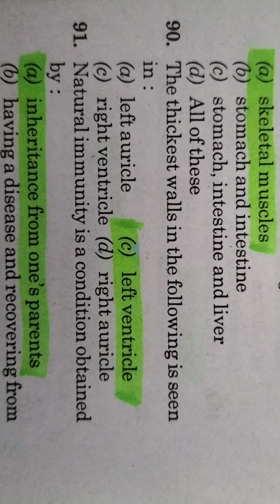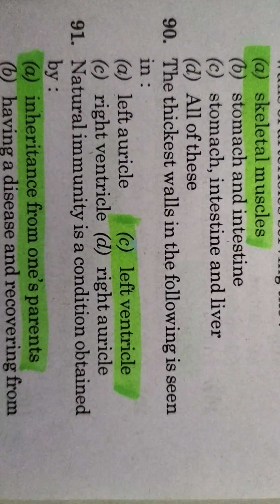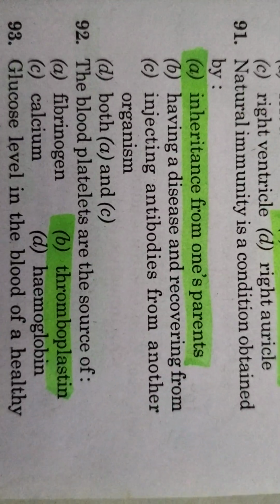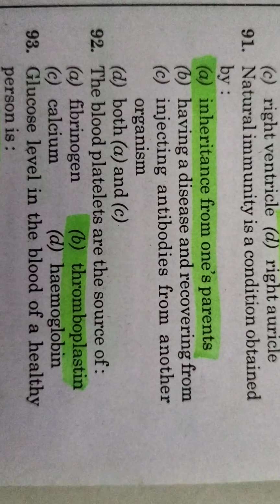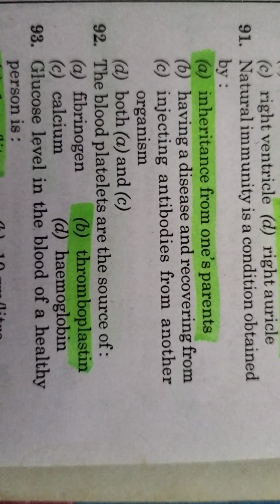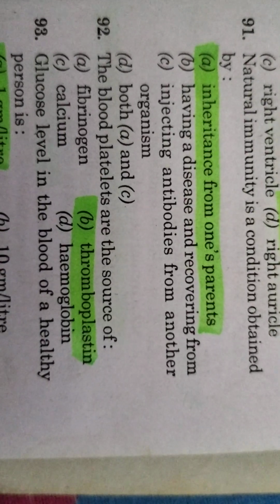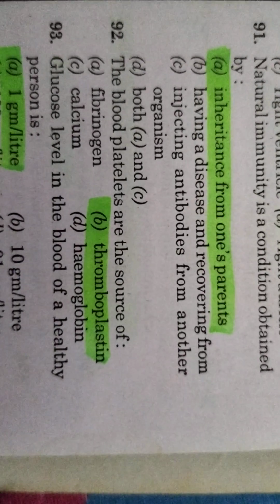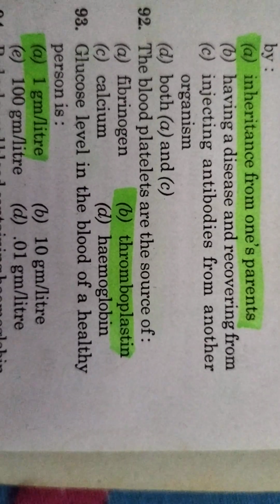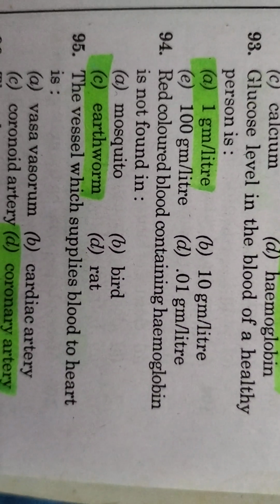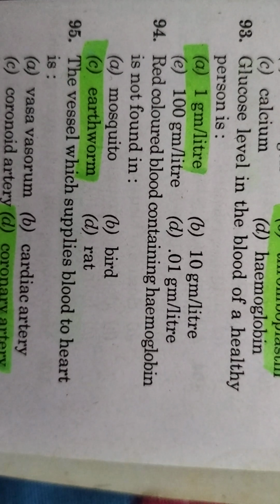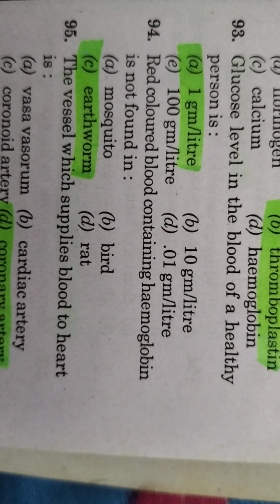The thickest walls in the following is seen in left ventricle. Natural immunity is a condition obtained by inheritance from one parent. The blood platelets are the source of thromboplastin. Glucose level in the blood of a healthy person is 1 gram per liter.